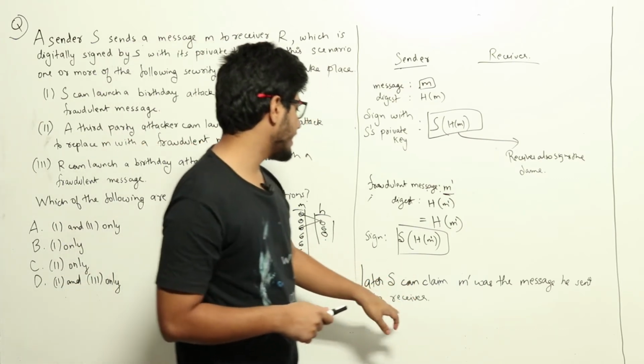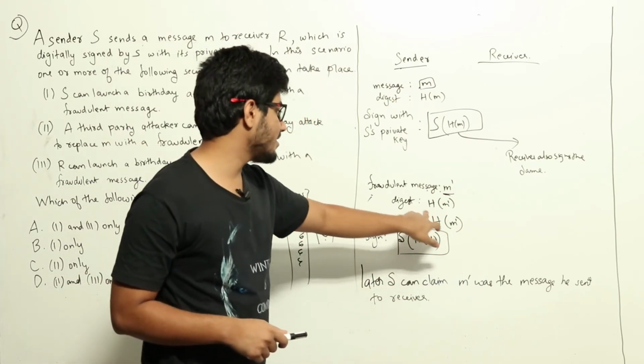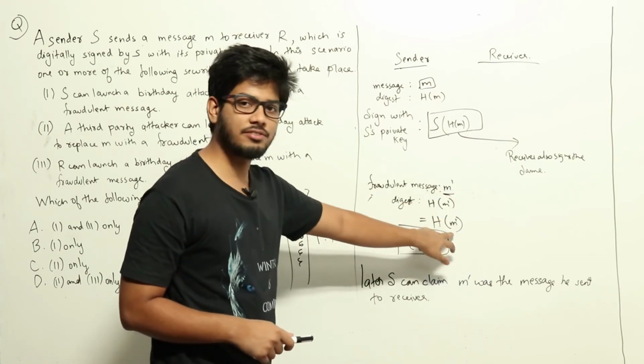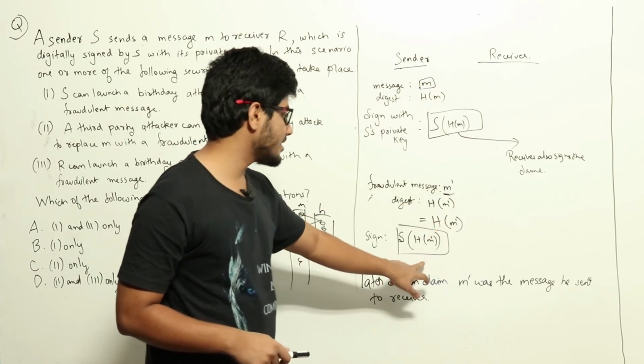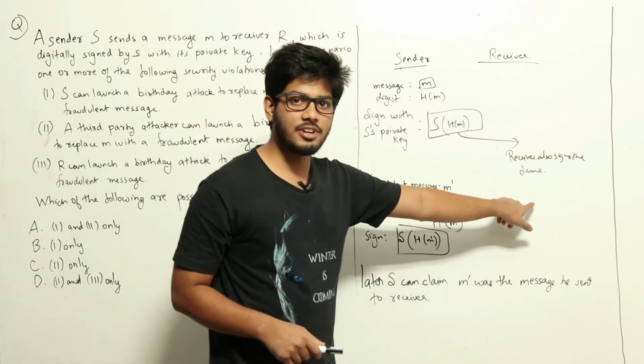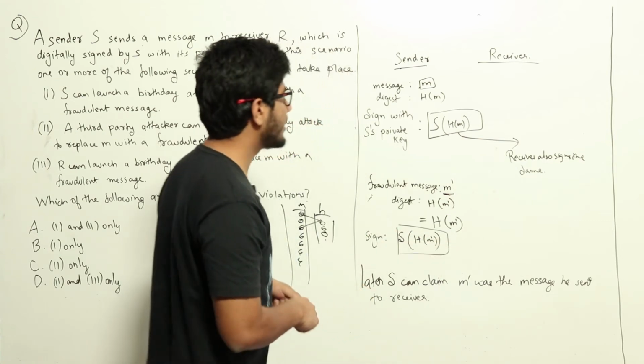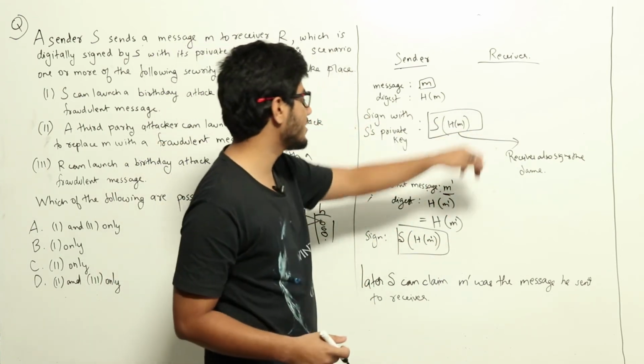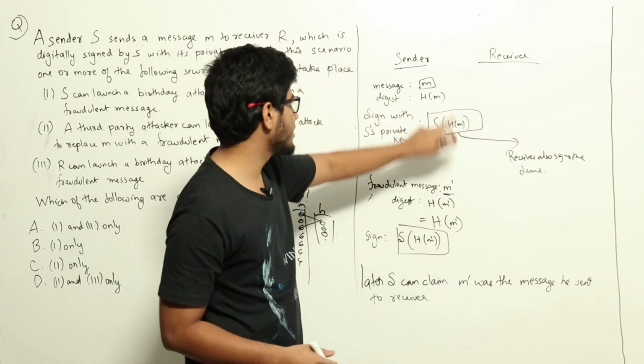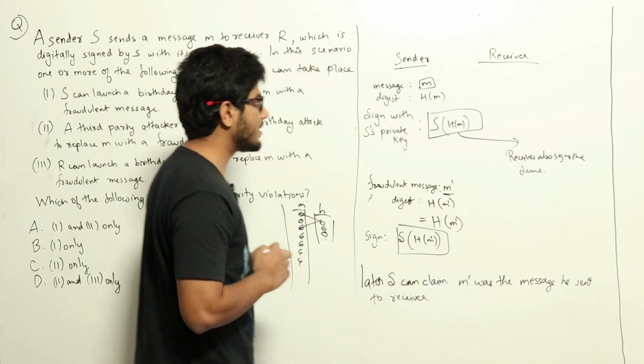Now at a later stage, S can show this message and show that this is the hash of this message, and then get the signature and show that this was a contract actually sent to the receiver. At a later stage, he can say that the receiver signed the fraudulent message M dash instead of this M. So this is birthday attack.